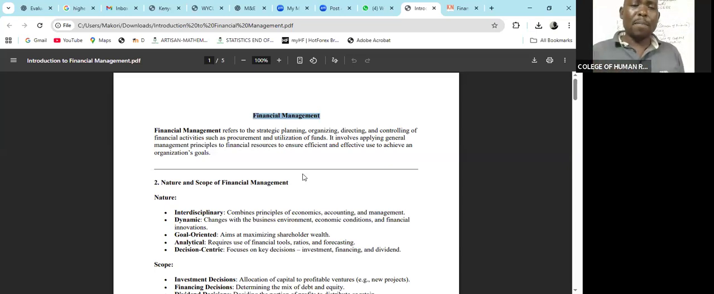So when we talk about it, we have got the nature and scope of financial management. What is financial management and how far does it go? In terms of nature, it is interdisciplinary.